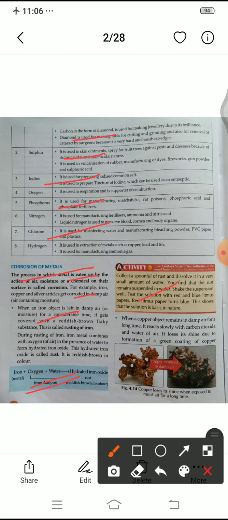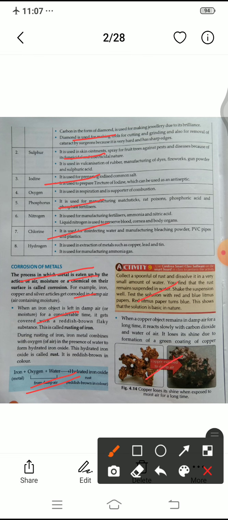You can check it with the help of the litmus paper also. When you put the blue litmus paper and red litmus paper, then you will observe that red litmus paper turns blue.